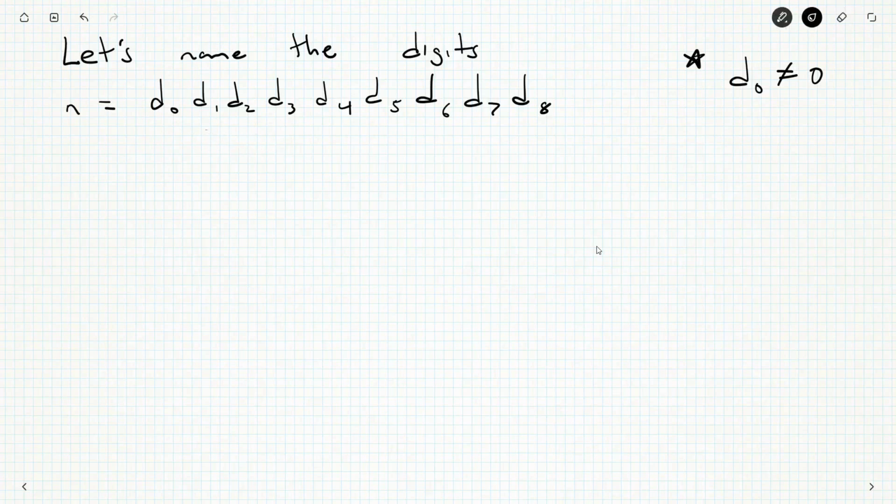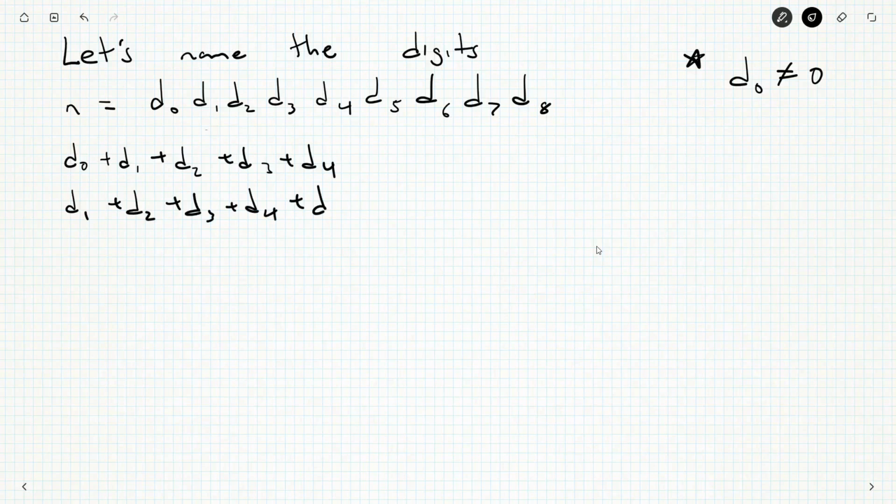But, okay, so what have we got? Well, we know every group of 5 has to be divisible by 5. So, for example, D0 plus D1 plus D2 plus D3 plus D4 is a multiple of 5. But so is the next one, where we just shift over 1. That's divisible by 5. And we can keep doing this.